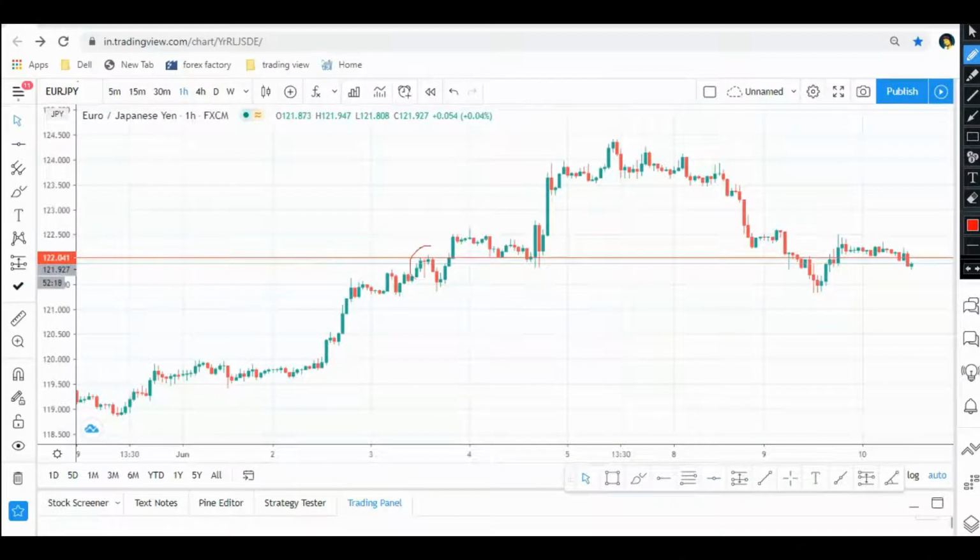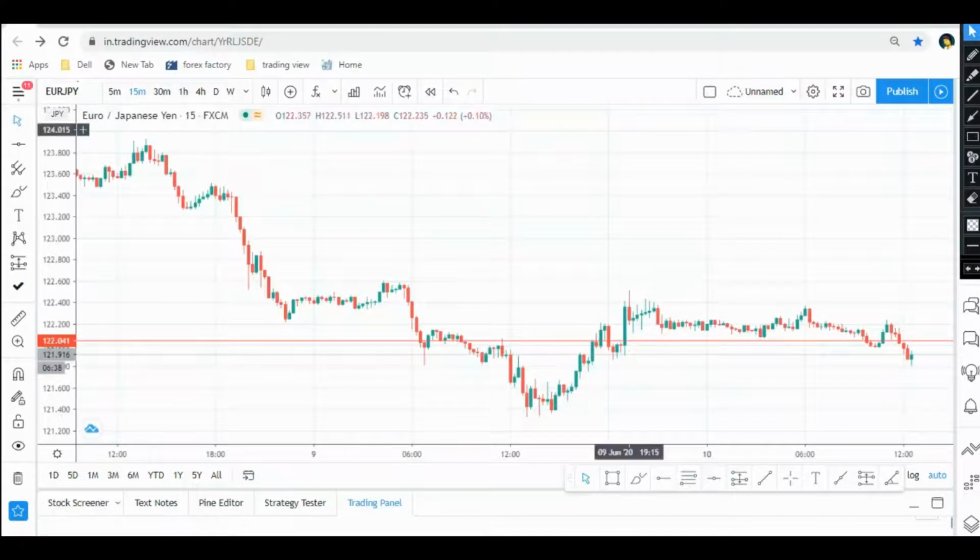You see this is a resistance zone, and this resistance has been broken out by these very bullish candles. At exactly this area price took a support, and after that price tried to break out this area. Unfortunately price broke out a little bit by this candle, and it couldn't hold, and then the price broke out by this candle. So exactly this area price took a support. This is why I placed a buy order in this area.